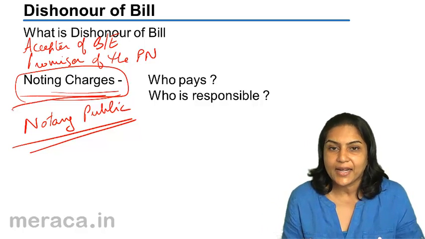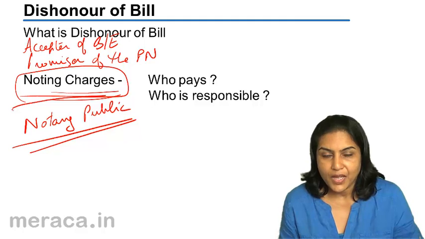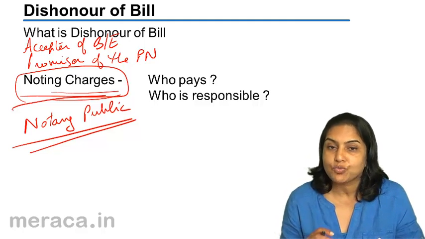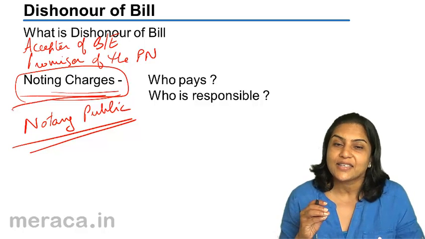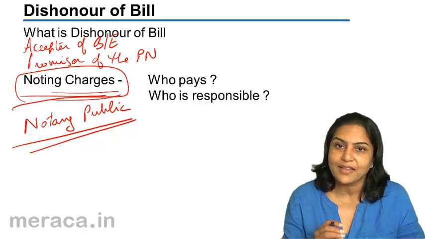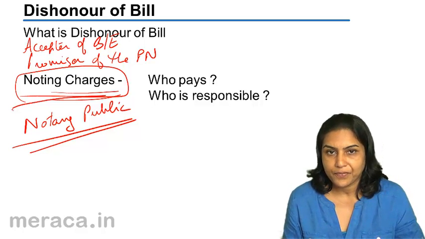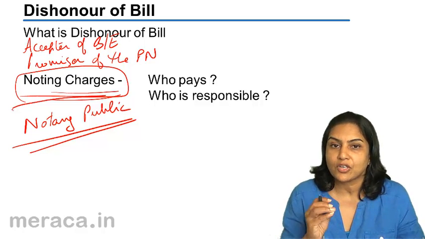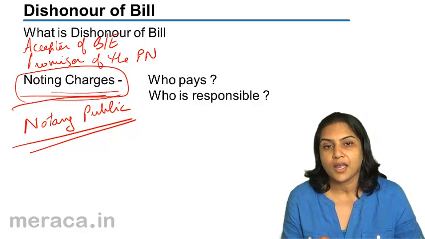Therefore, X will end up making this payment. However, though X has to make this payment, X will not recognize it as an expense in X's books. X will collect this money from Y. It is not an expense in X's books because X is not responsible for the dishonour.